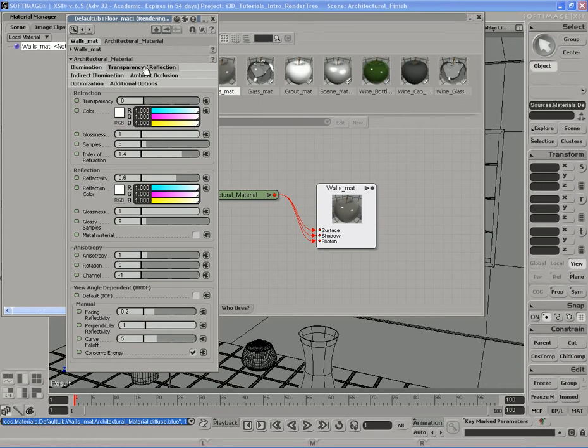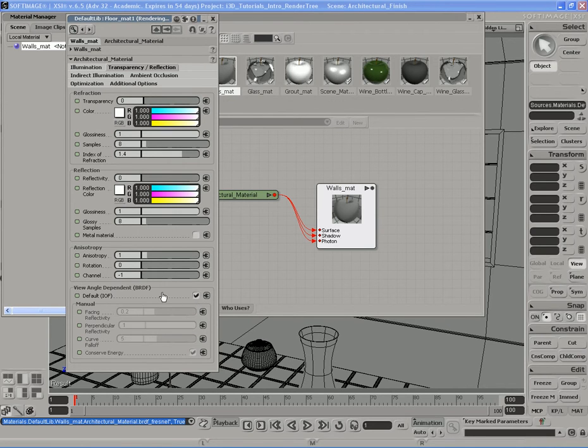Transparency and reflection, no transparency. I don't want the walls to be reflective at all because they're going to look really weird. Honestly, I don't think I've ever seen walls that are reflective except for marble walls, which we couldn't afford for this scene, so we had to go with this plaster from our local hardware store.